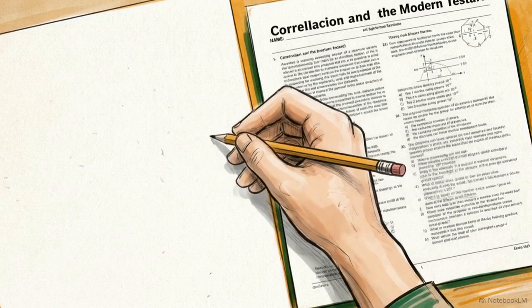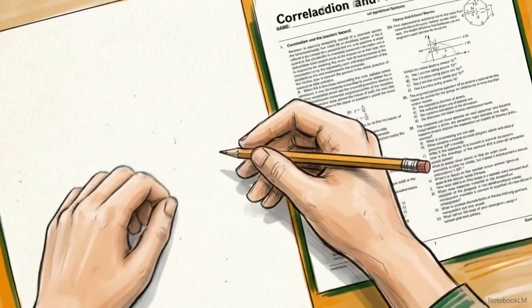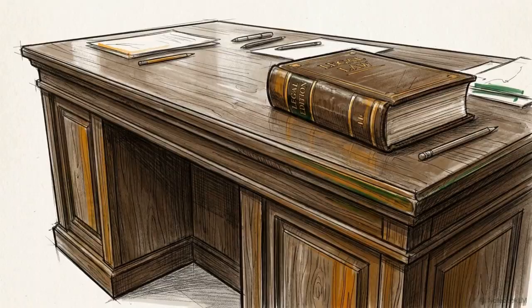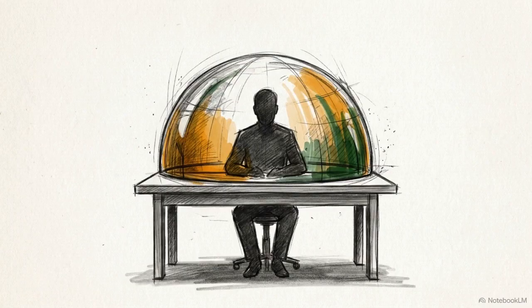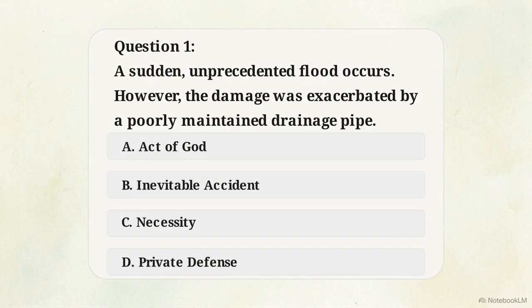You're staring at a CLAT legal reasoning passage. The facts are dense, the clock is ticking, and options feel equally plausible. In tort law, the plaintiff alleges a civil wrong, but the defendant's power lies in the general defense. Successfully proving one of these shields provides complete immunity from liability.